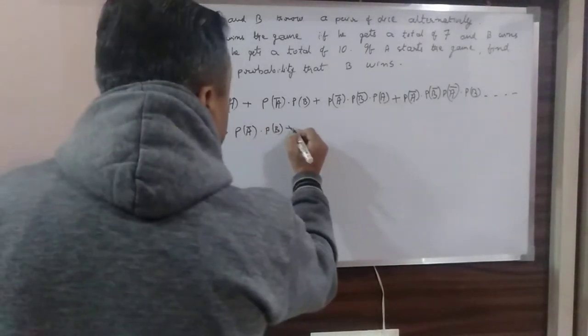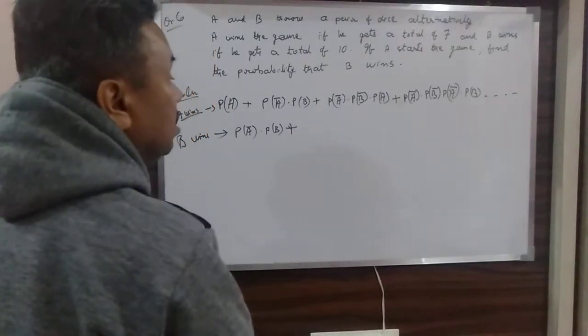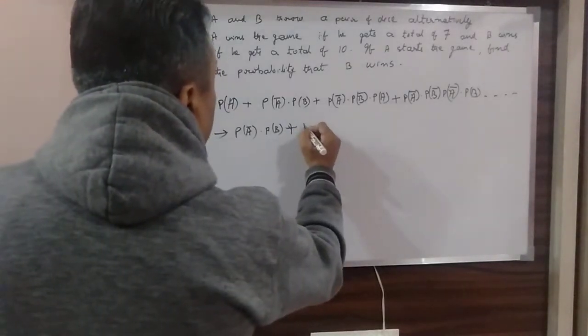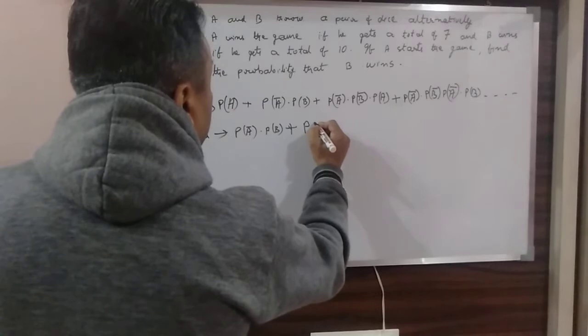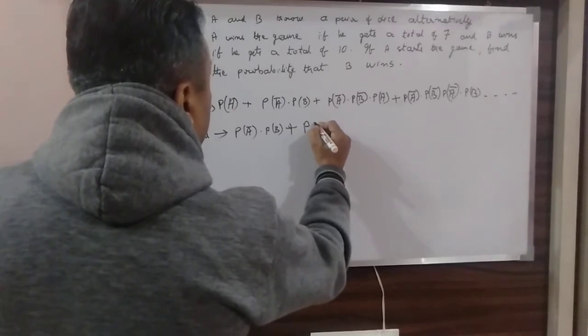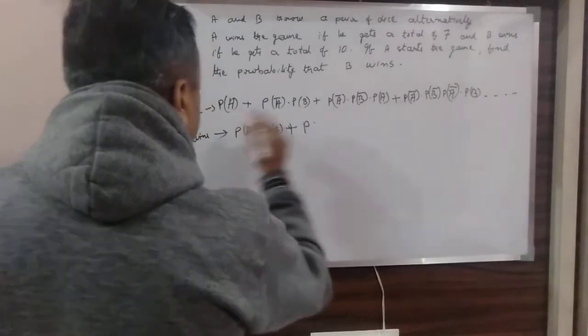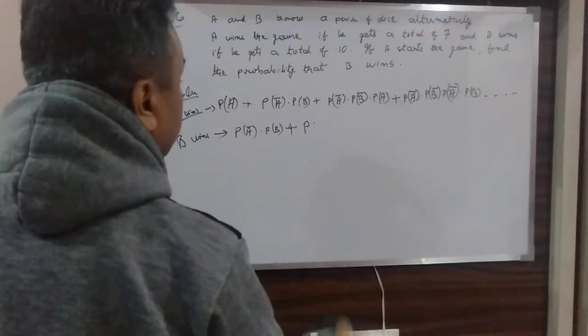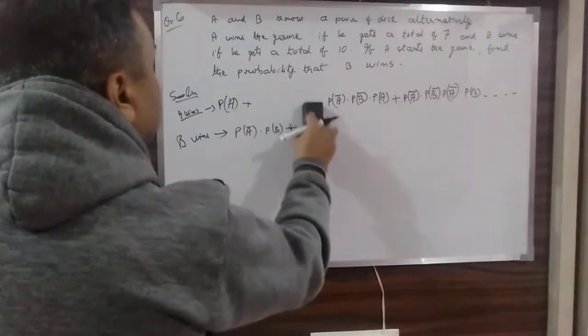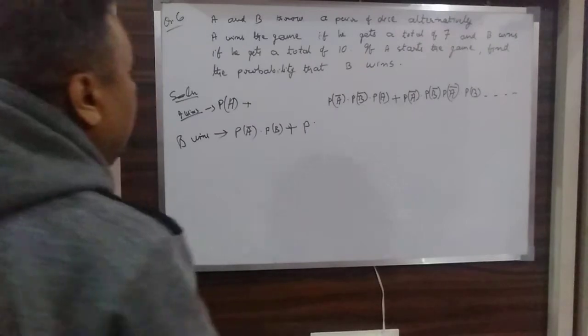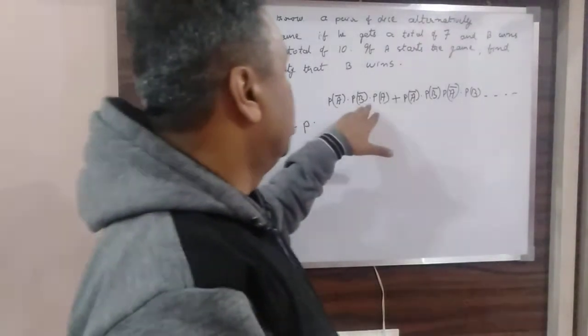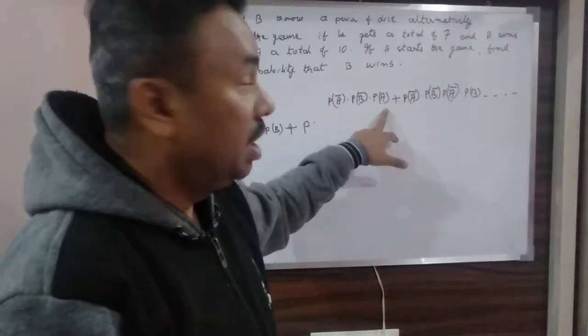This is for this, that A loses, then B also loses, then A gets a second chance.